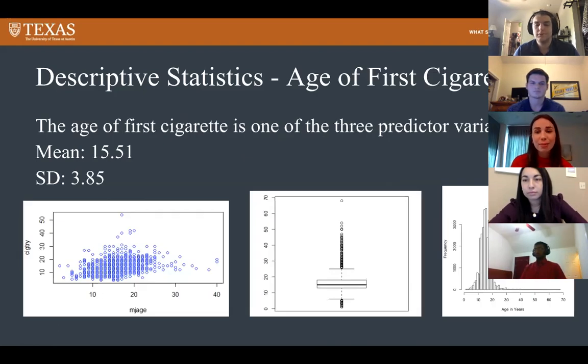The first predictor variable is age of first cigarette. The mean for this variable is 15.51 and the standard deviation is 3.85. You can see the box plot and the histogram that show the distribution, and we also have a plot that shows the relationship with the response variable.